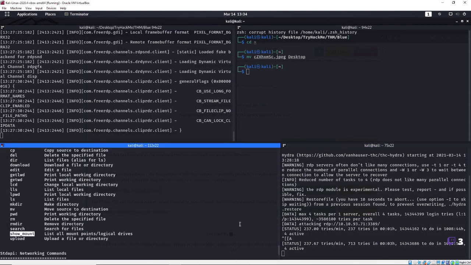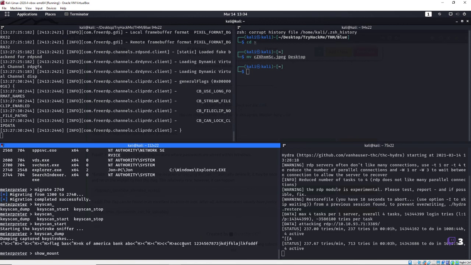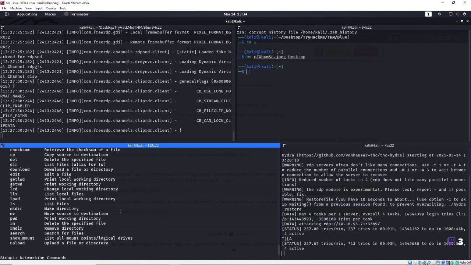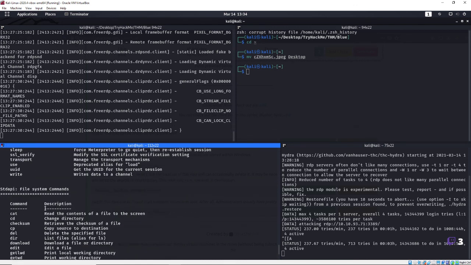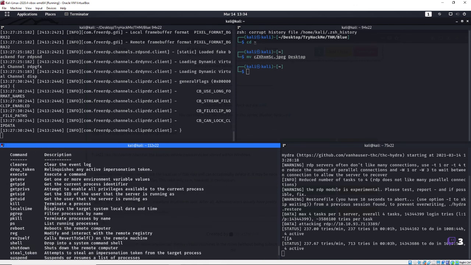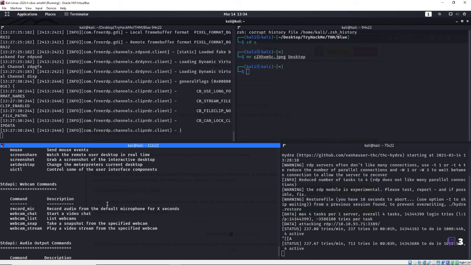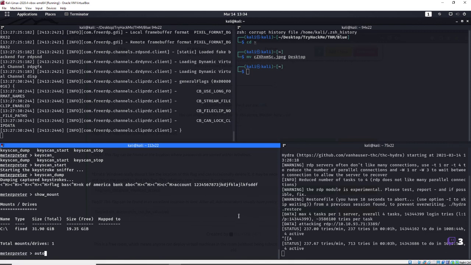Hey, showmount. Actually, now that I'm still talking here, showmount will show you what drives are mounted. All right. If you're going through eJPT, it might be something that you want to look up in order to learn how to do that. Pivot, manage pivot listeners, okay, how to pivot through and everything. Another thing you guys can also do, we'll do that in another video. I'll get a couple machines up and running to actually be able to pivot through and then do an autoroute. I forgot how to do it, but yeah, we'll show that in another video, to autoroute things like that to be able to get into different machines.